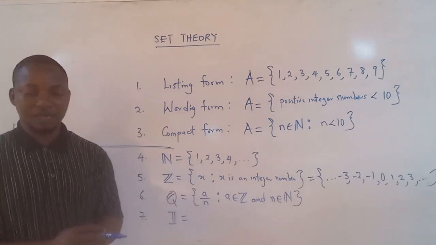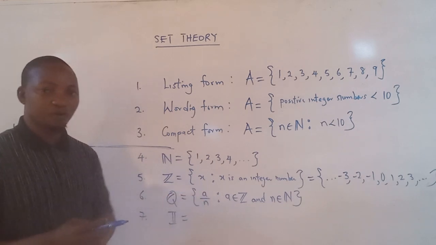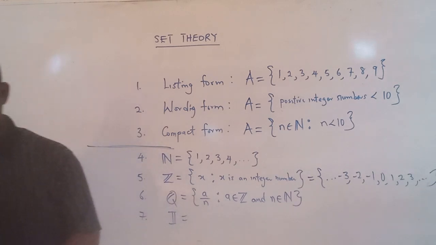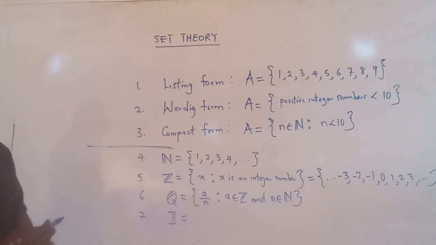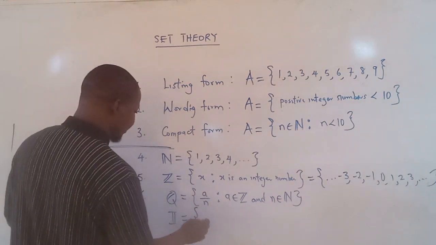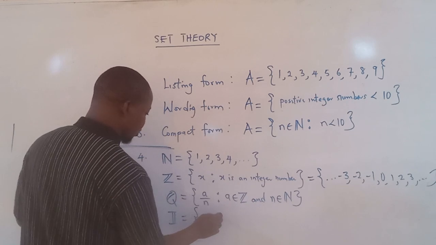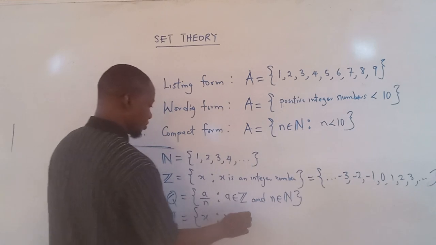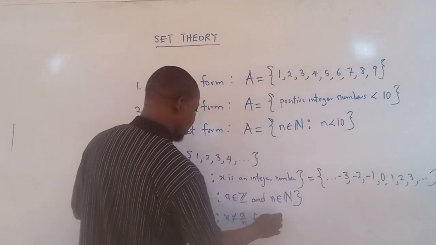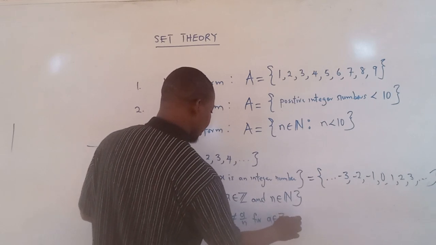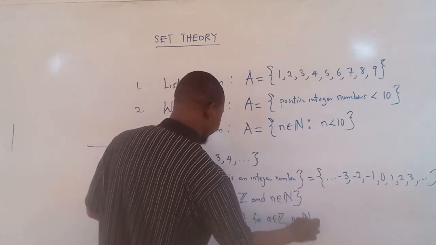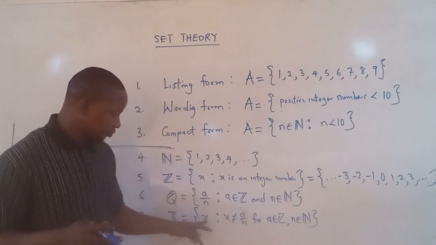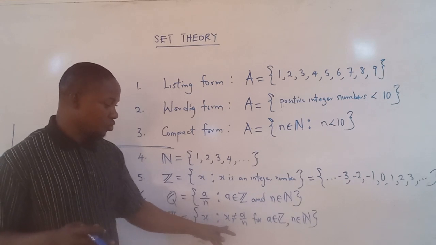When we say irrational number, this number cannot be written in this form, and of course we can simply write this as x such that x is not equal to a over n, for a in Z and n in N. It is all the set of numbers in which this x will not be equal to this.